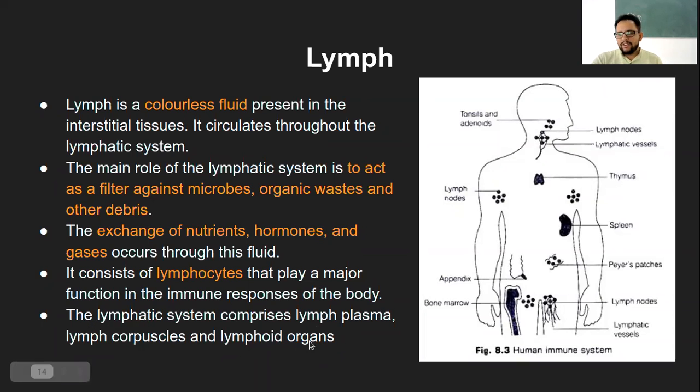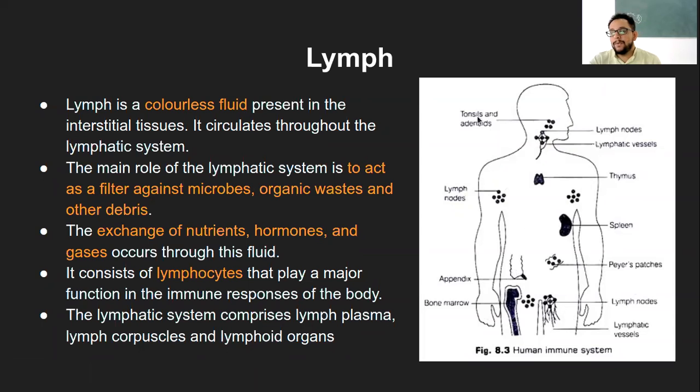In general, if we talk of this lymphatic system, it comprises three components. Same as blood plasma, there will be lymph plasma, then lymph cells, like how we had blood cells. So these are lymph corpuscles, and the organs. Like we had the heart and blood vessels in the circulatory system, in the lymphatic system we have lymphoid organs, and these lymphoid organs are shown in this particular diagram.